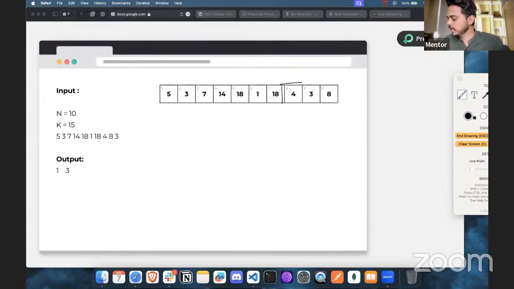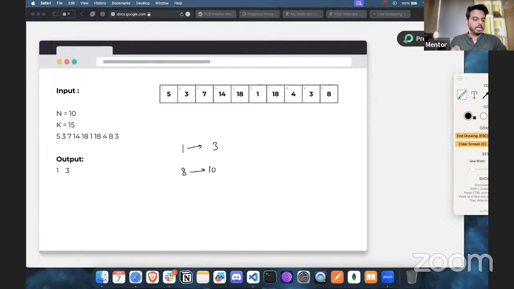If you look at this window, 8, 9, and 10. Here, 4 plus 3 is 7, and if you add 8, you get 15. So we have two solutions here. One is room number 1 to 3. Another one is room number 8 to 10.